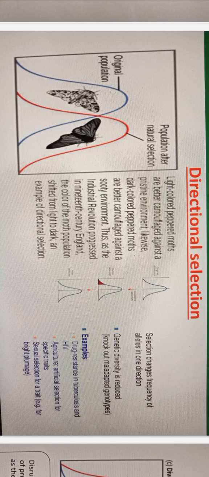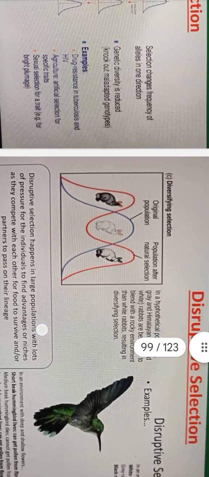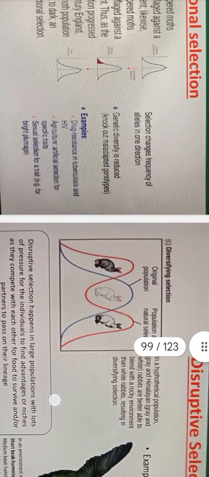Directional selection: selection changes the frequency of alleles in one direction. Genetic diversity is reduced, knocking out maladapted genotypes. Example: drug resistance in tuberculosis and HIV. Then agriculture, artificial selection of specific traits, and sexual selection of a trait for bright plumage. This all comes under directional selection.